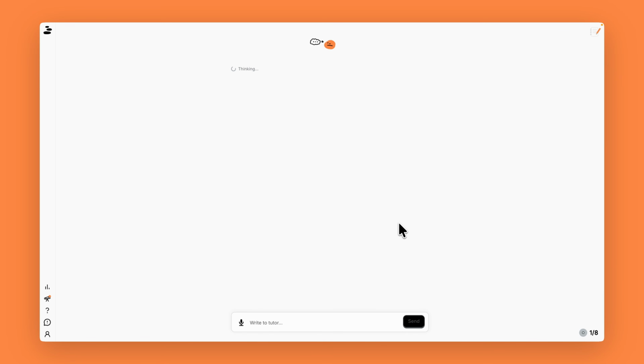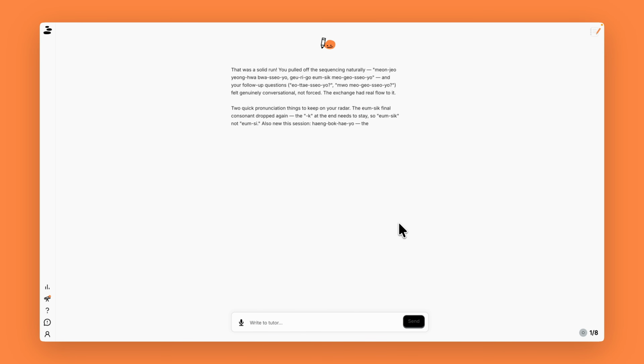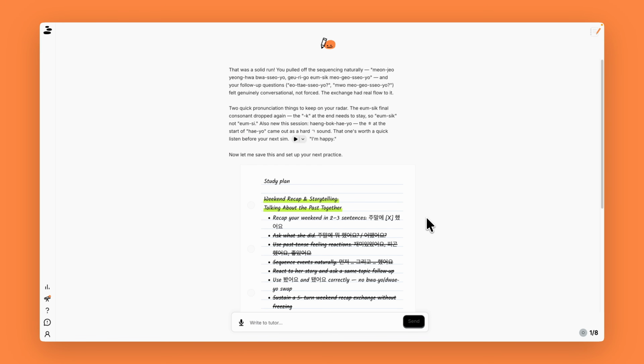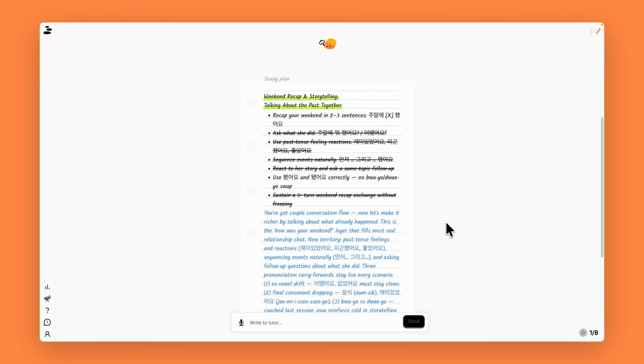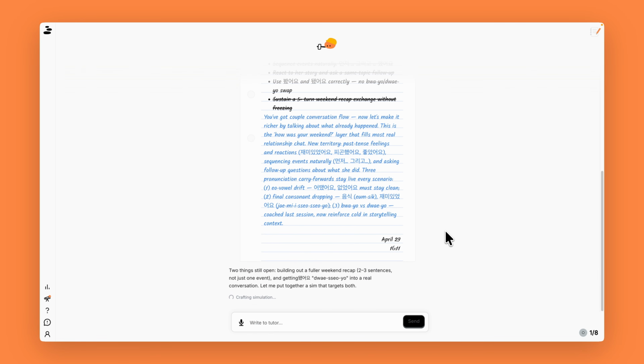Back at the home screen, the tutor summarizes how it went and gives you some feedback to take with you. This feedback is used to create new exercises to make sure you build up well-rounded language skills usable in real life. Once you cover everything in the study plan, the tutor creates a new study plan that smoothly builds on top of what you already know.